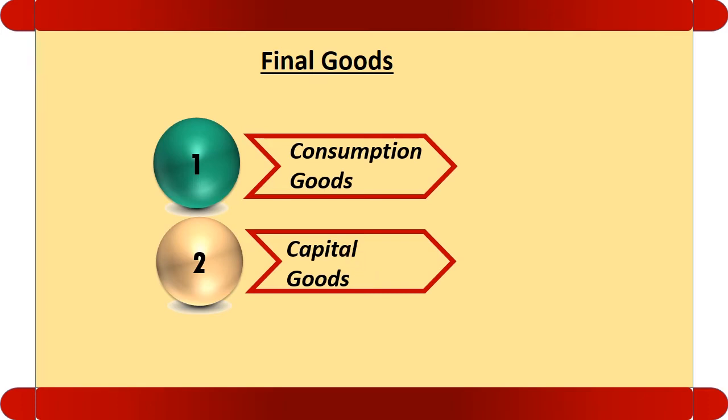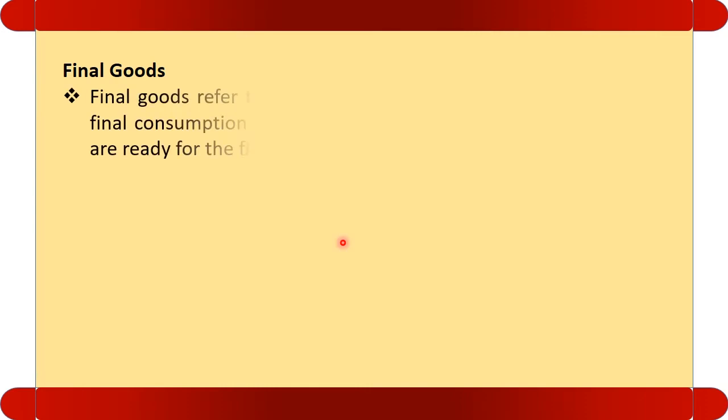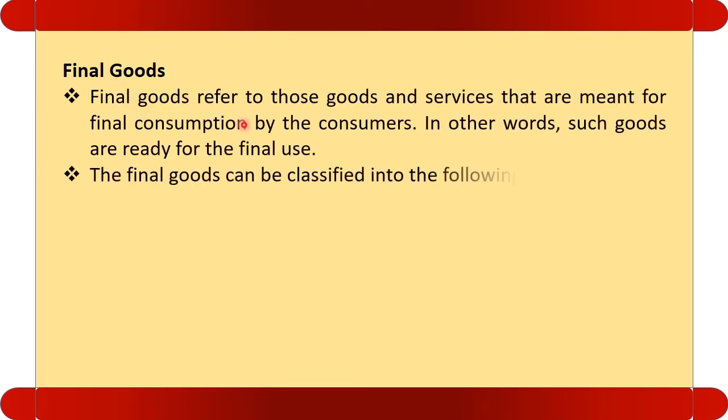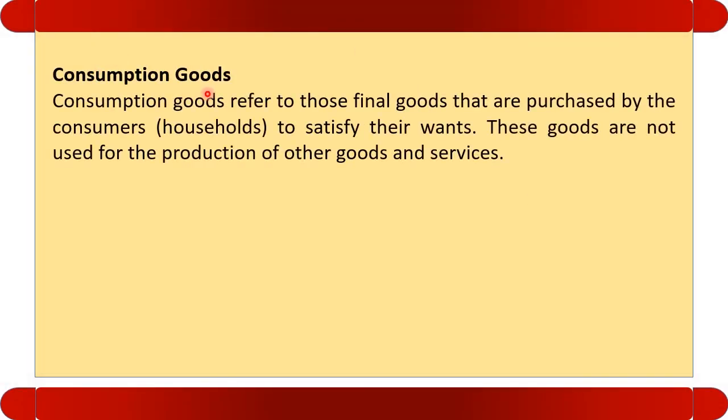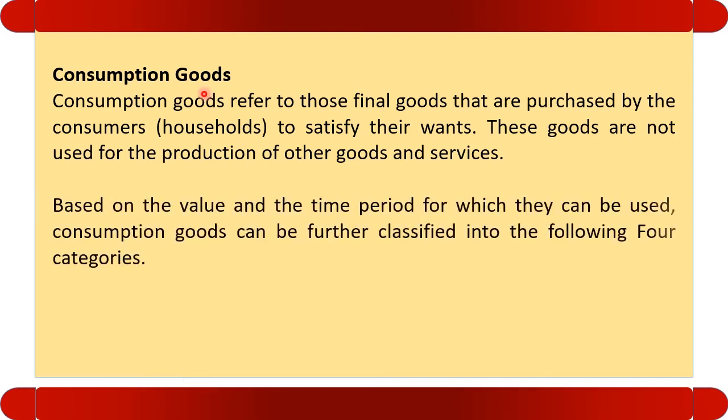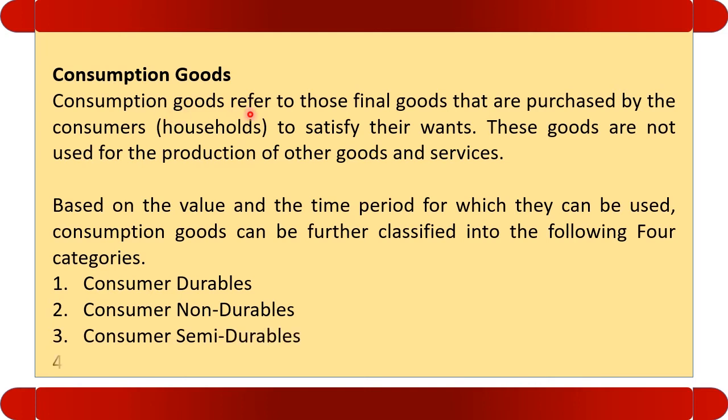Let us see what are final goods. Final goods refers to those goods and services that are meant for final consumption by the consumers. The final goods can be classified into two categories. One is consumption goods and the other one is capital goods. Let us see the consumption goods. Consumption goods refers to those final goods that are purchased by the consumer household to satisfy their wants. And the capital goods are those goods which are used for further production. Firstly, we will discuss the consumption goods.